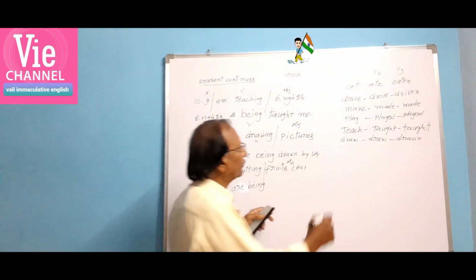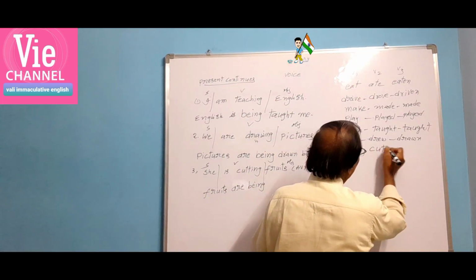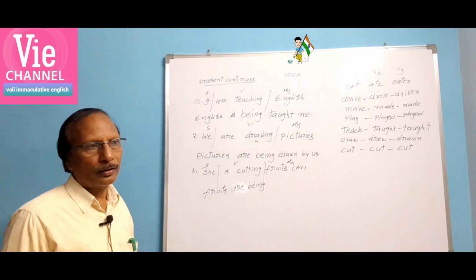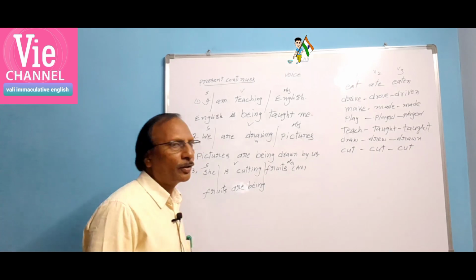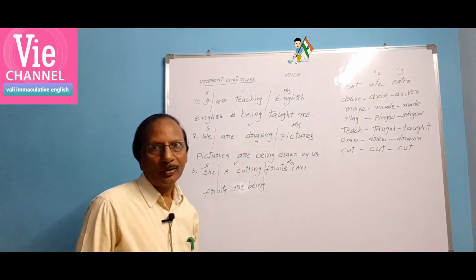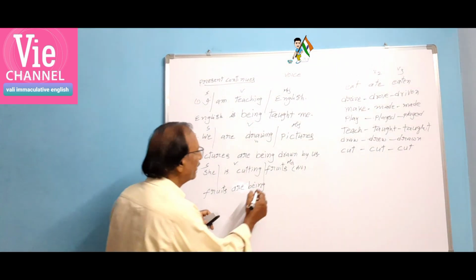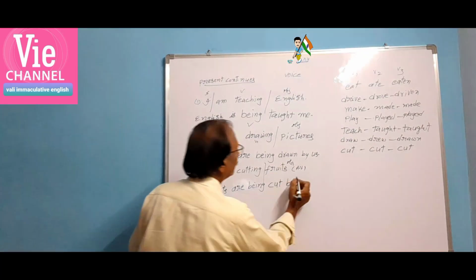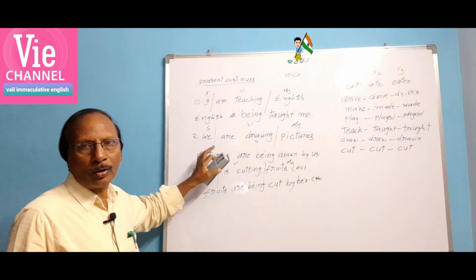Cut is the plain verb. For the plain verb cut, V1, V2 also cut, V3 also cut, no change at all. In the same way, put, set. Some verbs are there without changing. Here cut, not cutted, only cut. We won't say fruits are cutted or being cutted. Fruits are being cut. Fruits are being cut by whom? By her. She changed to her. This is passive voice. So today we have learned simple present voice and present continuous.